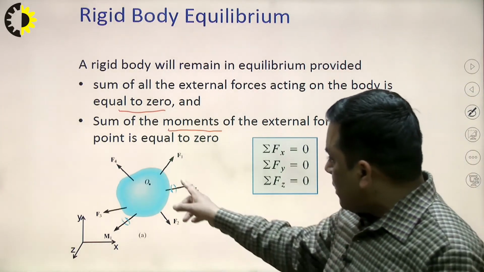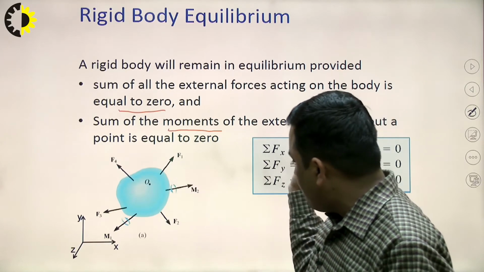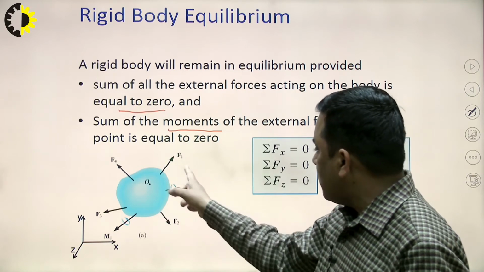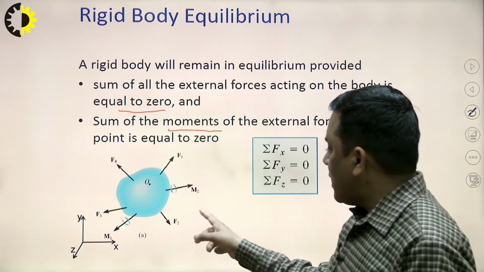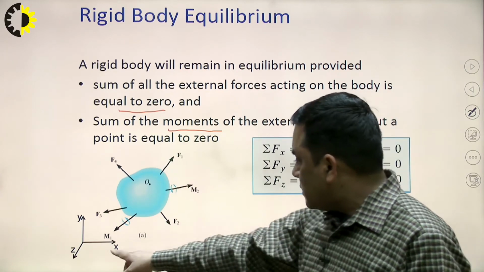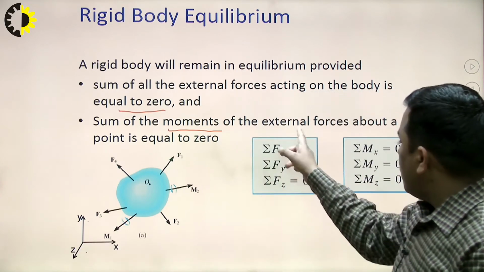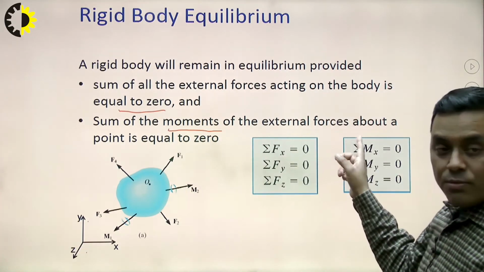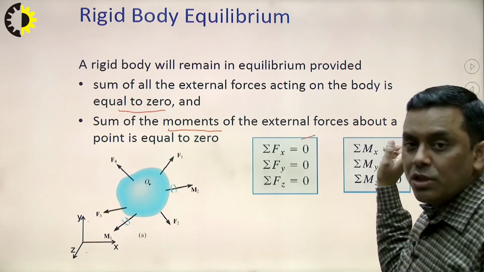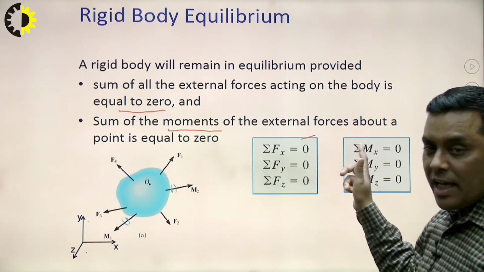Just consider a body which is subjected to a number of forces F1, F2, F3, F4, and because of these forces Mx, My and Mz are the rotational tendencies about the x axis, y axis and z axis. If we have to write the equilibrium equation for a 3-dimensional force system, then we can write sigma Fx equal to 0. It means the algebraic sum of all the forces in x direction.